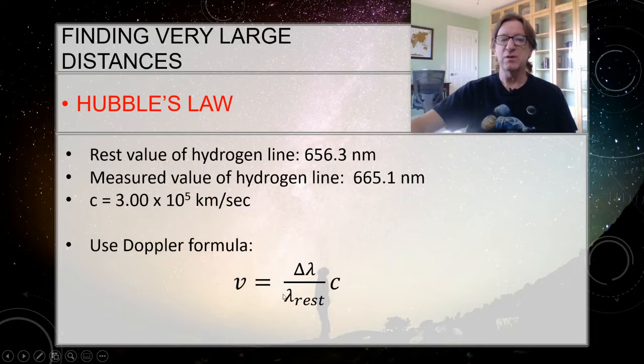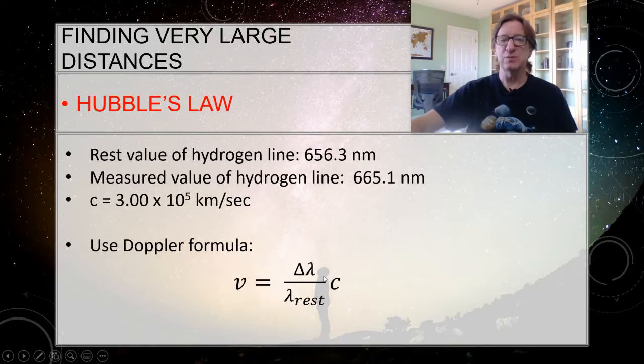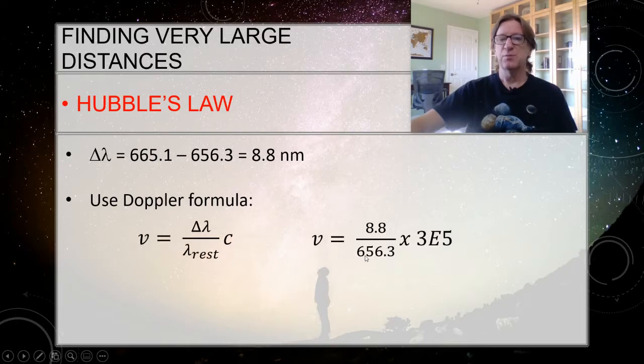For speed, we want our answer in kilometers per second, so we're going to use 3 times 10 to the 5th for c, and we'll use the Doppler formula to figure that out. So first thing, remember, I need to find the shift. That's going to be the observed wavelength minus the rest wavelength, which gives me 8.8 nanometers. The rest wavelength was 656.3, and c is 3 times 10 to the 5th.